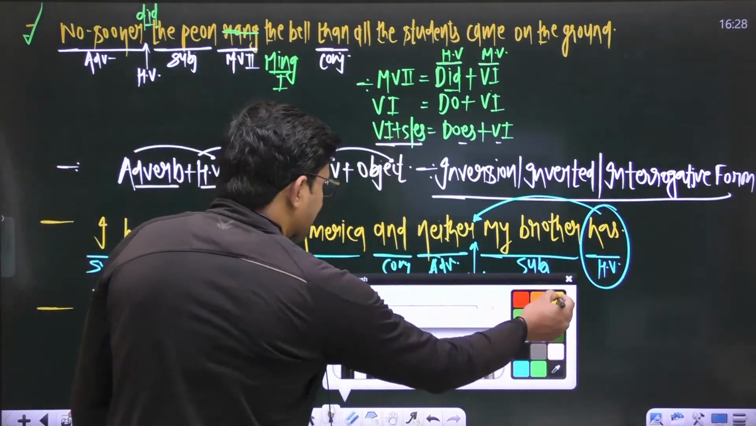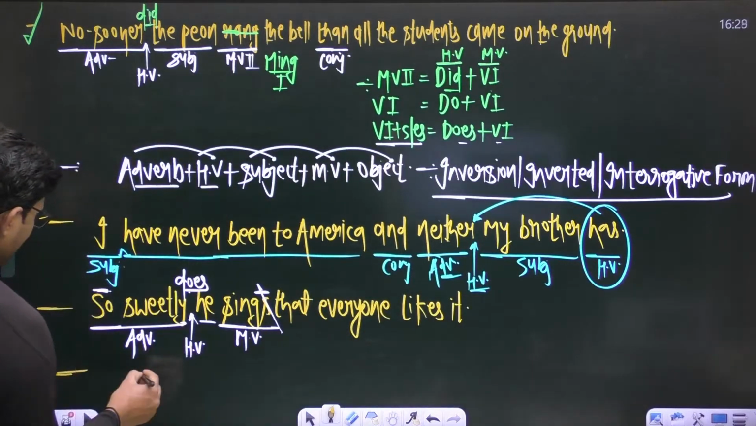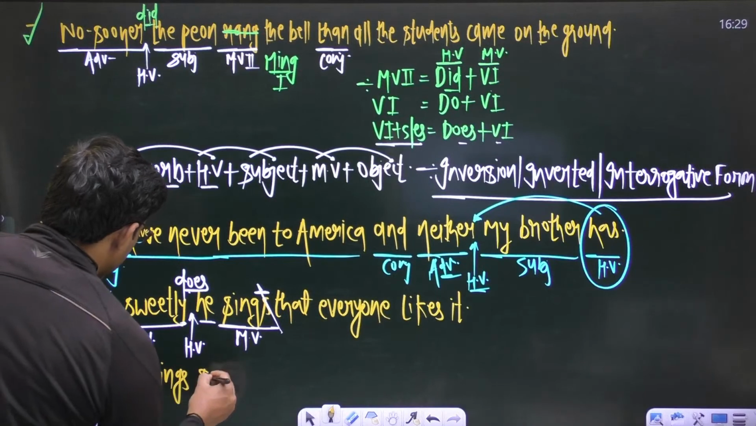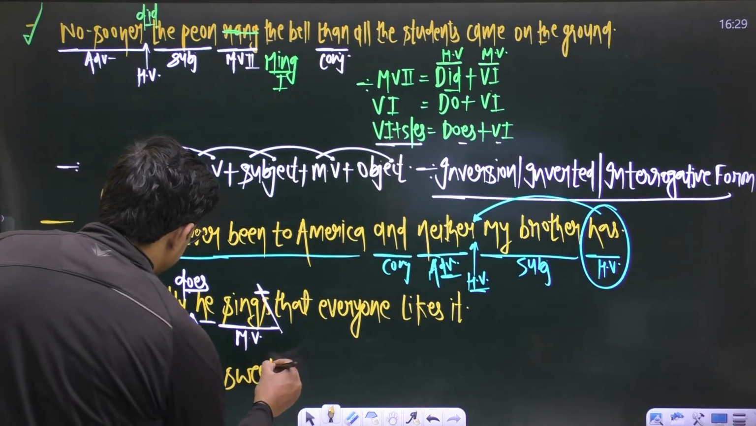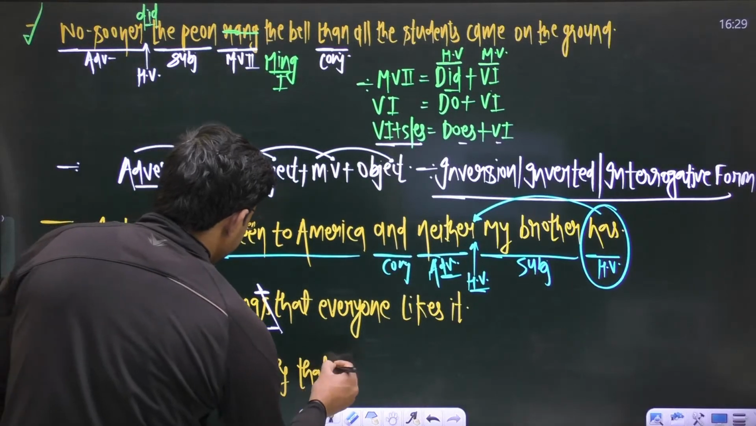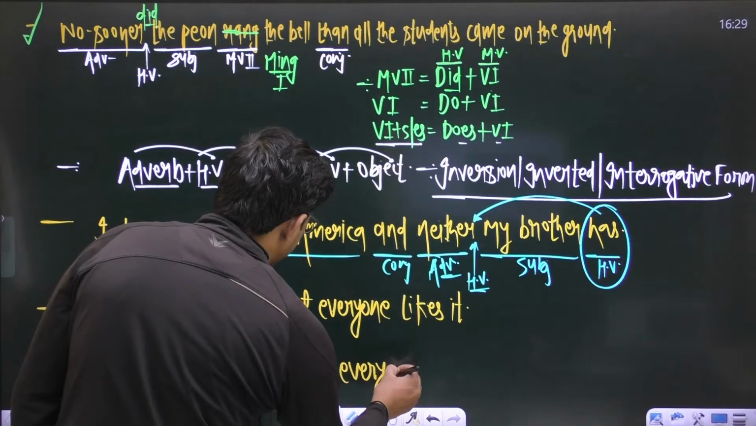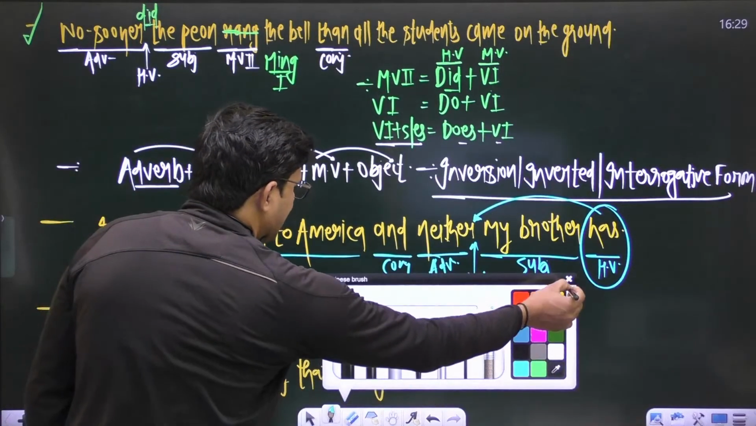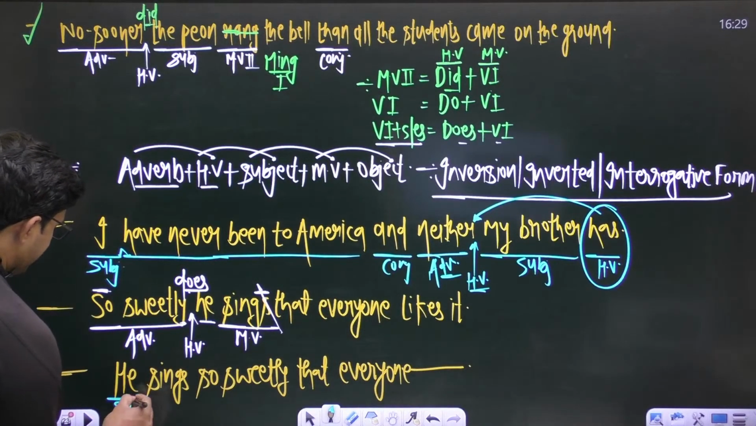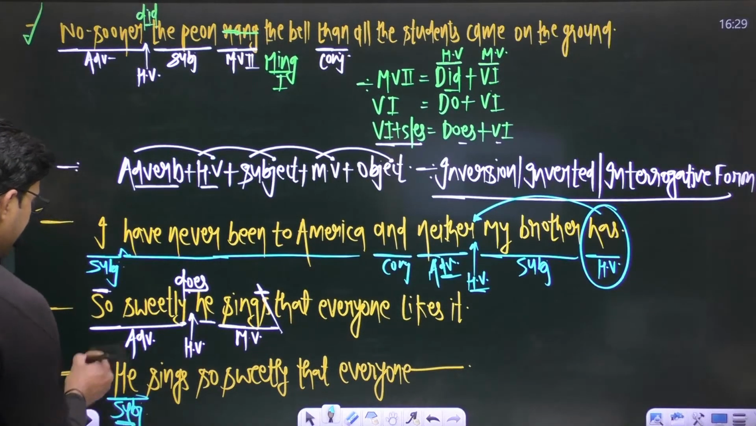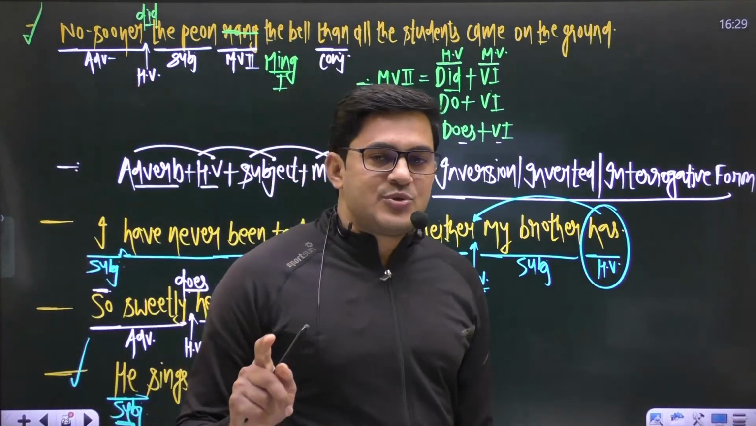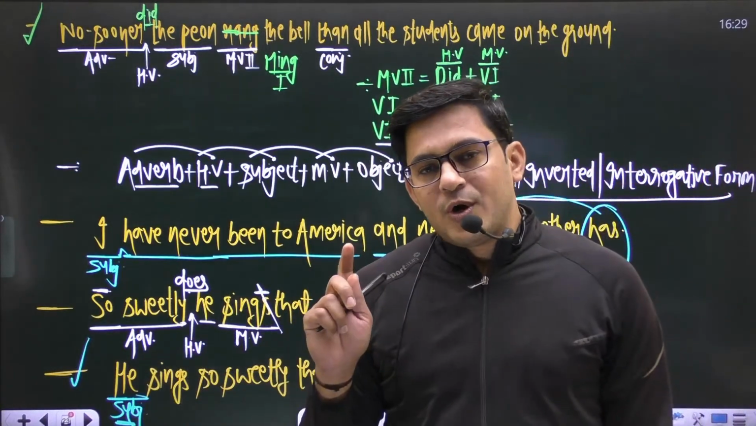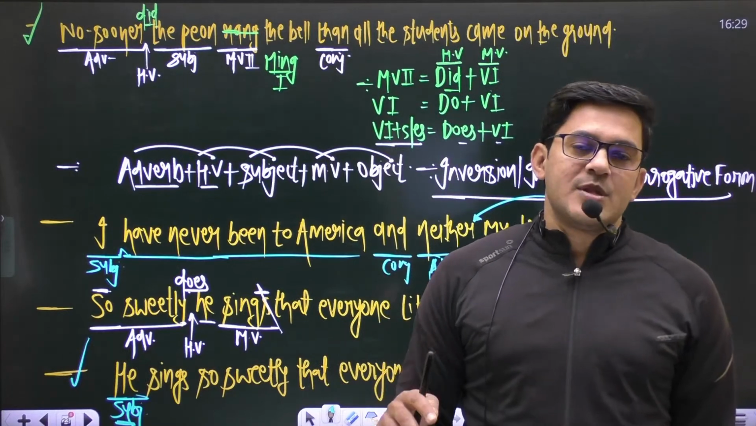But make sure, if you have a sentence like this, he sings so sweetly that everyone likes it, right? In this sentence, in the beginning of the sentence you have a subject, and whenever a sentence starts with a subject, you don't need to use any inversion, right? Inversion is used only if a sentence starts with any of such adverbs.